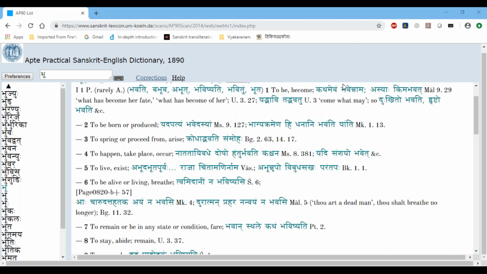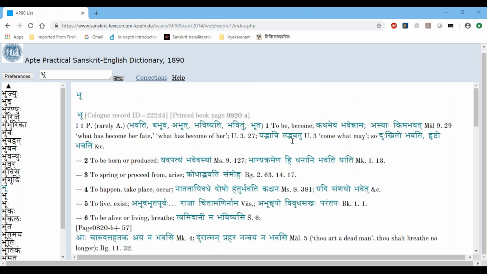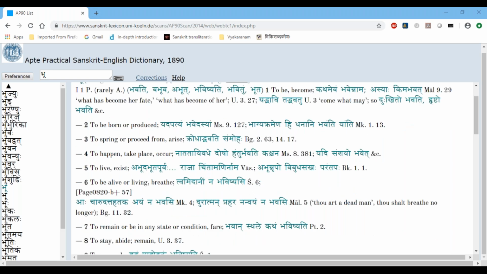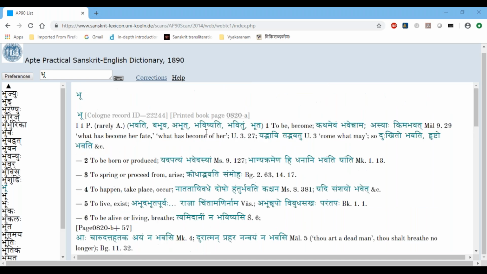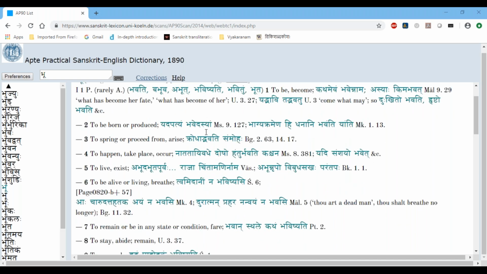Okay, there is a very interesting question in the chat window. How do we know it is akarmaka or sakarmaka from the entry? Unfortunately, Apte doesn't give that very explicitly. So from the Apte Dictionary, it is a little bit difficult to understand whether it's a sakarmaka dhatu or akarmaka dhatu. If you go to Vachaspatyam or Shabdakalpadruma, it is very clearly given, but somehow Apte doesn't give whether it's an akarmaka dhatu or sakarmaka dhatu. Or I have not seen it very clearly, as much as I know.